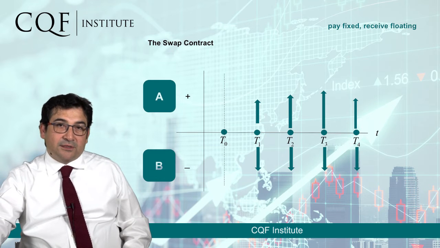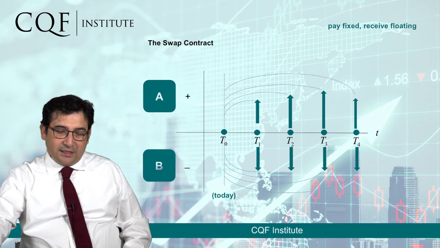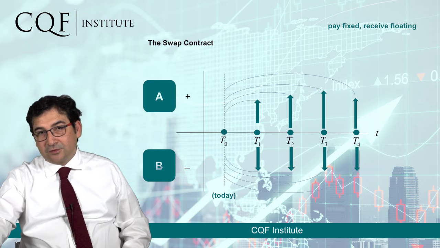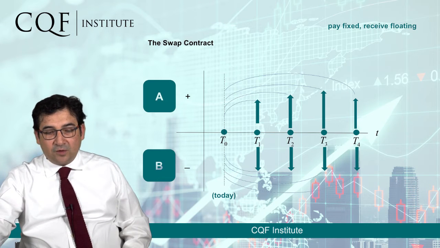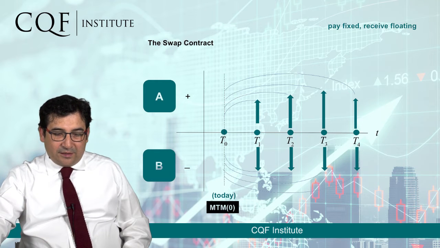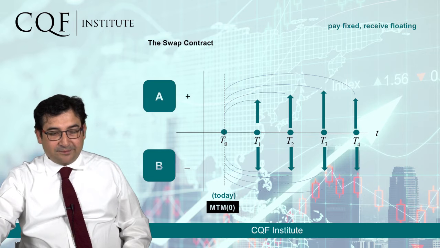We are at time t equals 0. We are pricing this swap with a valuation date of today. What we have to do is discount these future cash flows to the present, to today, to be able to estimate the price of this contract that we call a swap. The critical thing that we want to calculate is the mark-to-market.